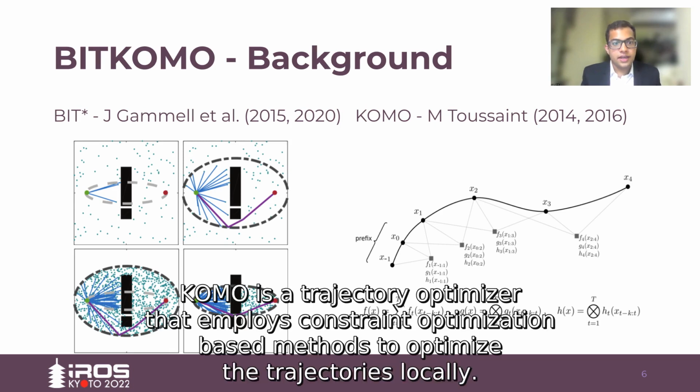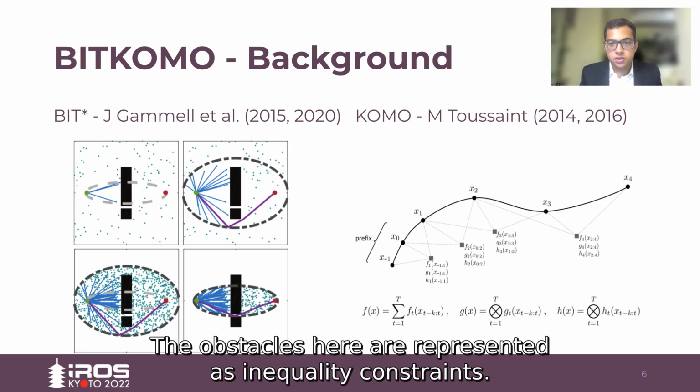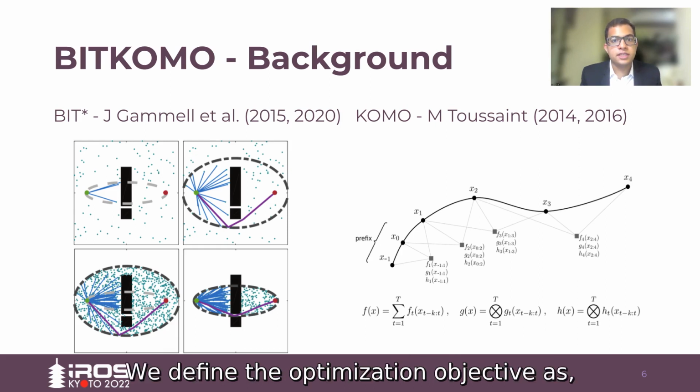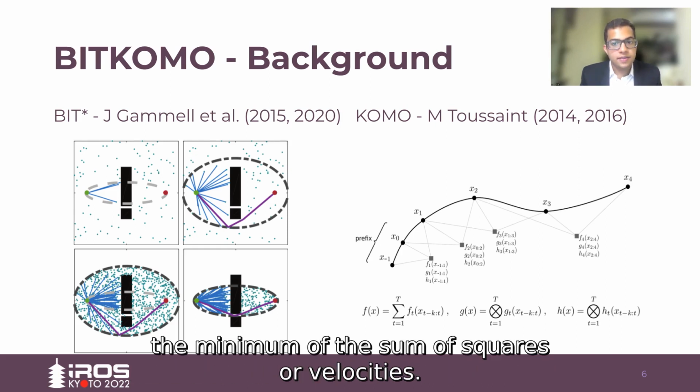KOMO is a trajectory optimizer that employs constraint optimization based methods to optimize the trajectories locally. The obstacles here are represented as inequality constraints. We define the optimization objective as the minimum of the sum of squares of velocities.